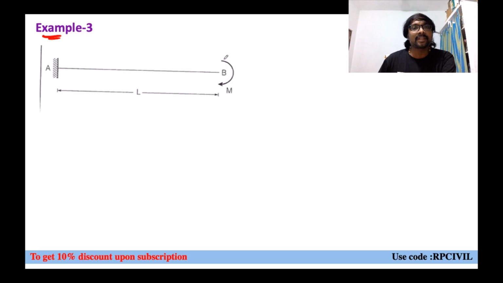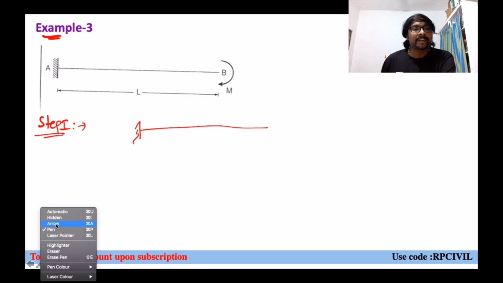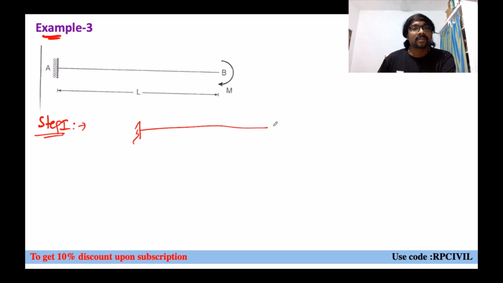Now, third example, if you see, a cantilever beam with which one? This moment you can say. Now, by step 1, visual inspection, how do you feel? From visual inspection, how is the moment acting now? The moment is acting like this. So it is causing bending in this manner, right? So the member may be subjected to which one? Deflection in this direction.